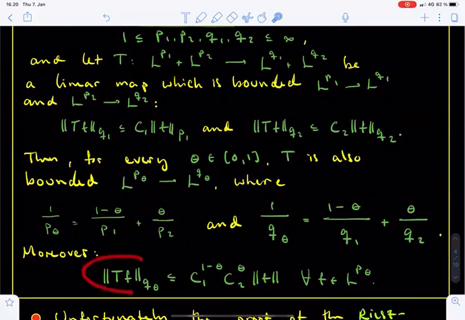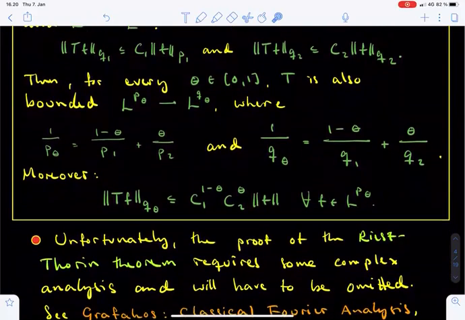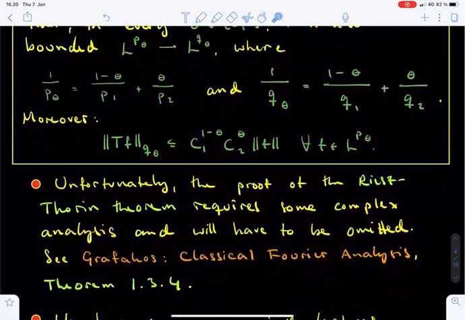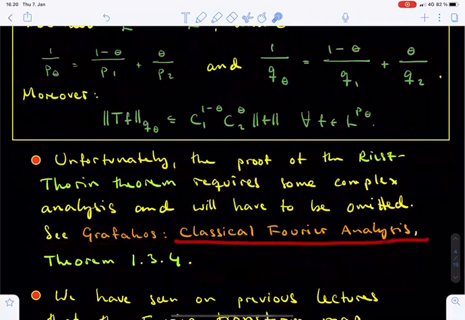The Riesz-Thorin theorem also provides a quantitative estimate on the boundedness constant between L^p_theta and L^q_theta in terms of the constants C1 and C2. The boundedness constant is at most C1 to the power 1 minus theta times C2 to the power theta. The proof of the Riesz-Thorin theorem is not difficult, but it relies on some complex analysis, and we will skip the proof. For the details, see Theorem 1.3.4 in the book Classical Fourier Analysis by Loukas Grafakos.